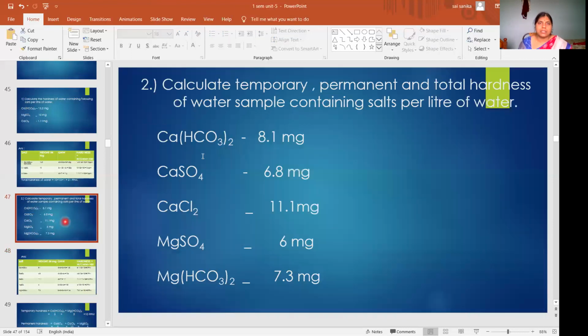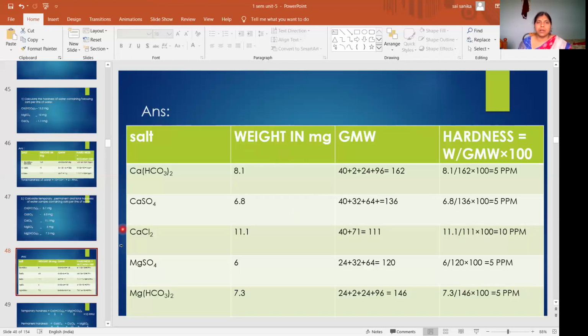What he is asking to calculate is the temporary hardness, permanent hardness and total hardness. If you ask for total hardness, you will add all these hardnesses: hardness due to this salt, this salt, this salt, etc. So in total you will get the total hardness.